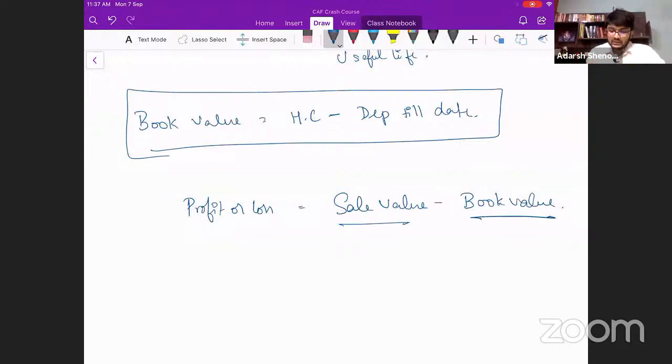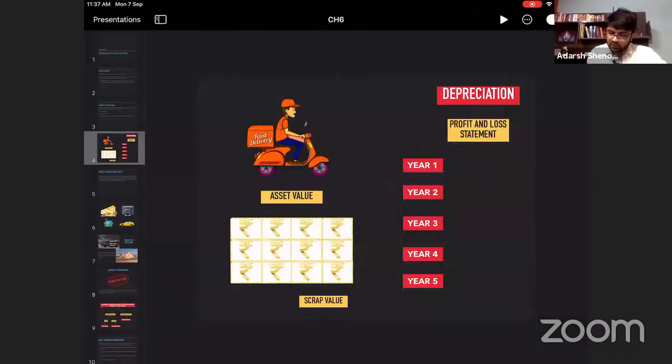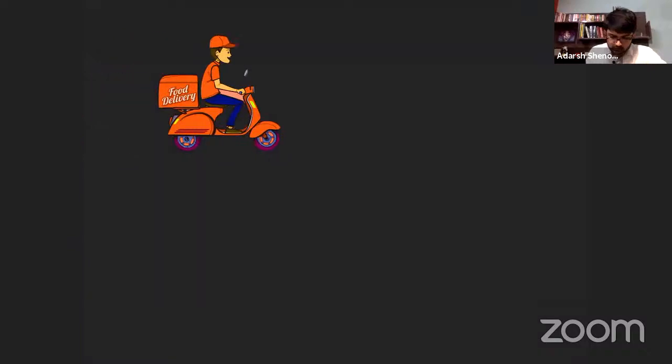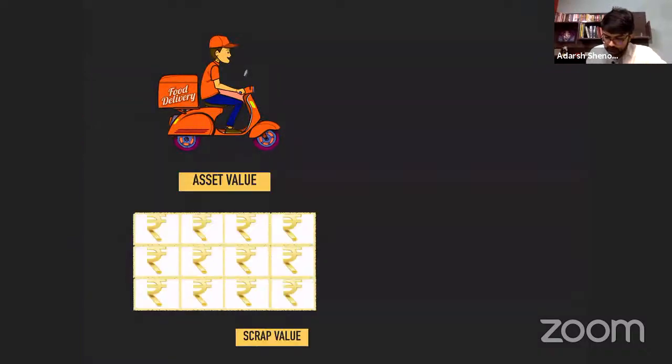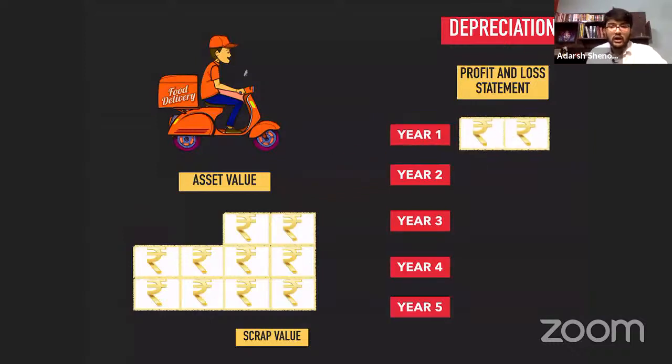What if it is negative? It is a loss. So let's put this in brackets. Profit or loss is equal to sale value minus book value. As simple as that. I'll just tell you for example purposes. Now this particular asset, the scooter, let's quickly run the numbers once. The scooter, 60,000 rupees, 5 years useful life. After the first year, I sold it for 55,000 rupees.